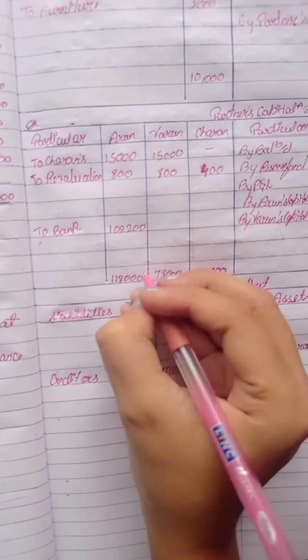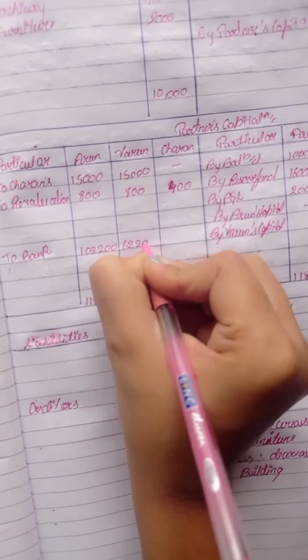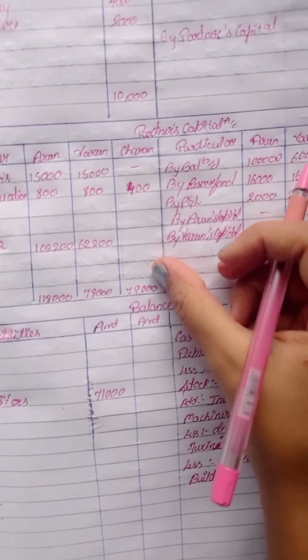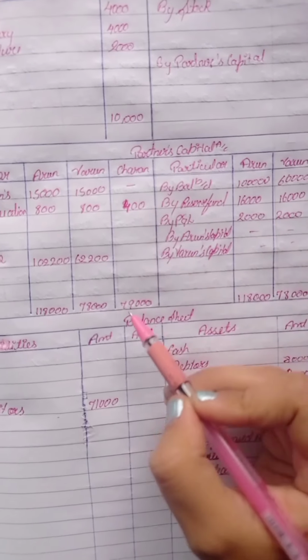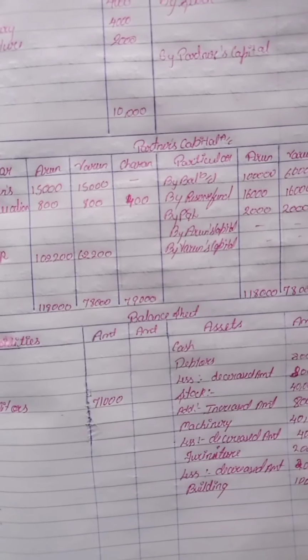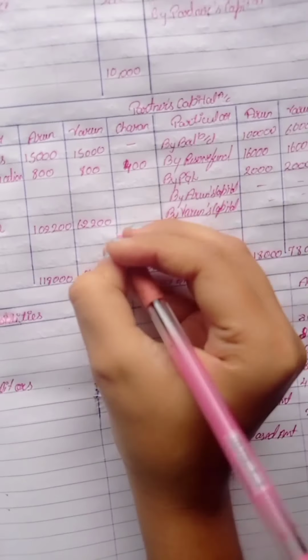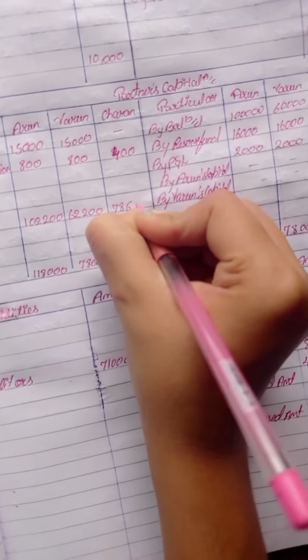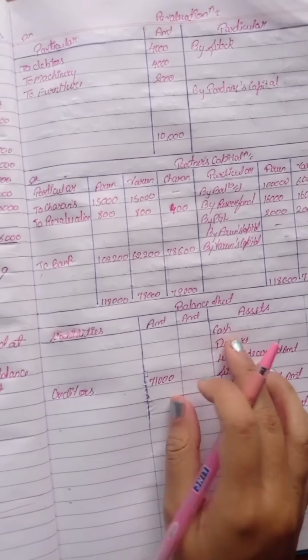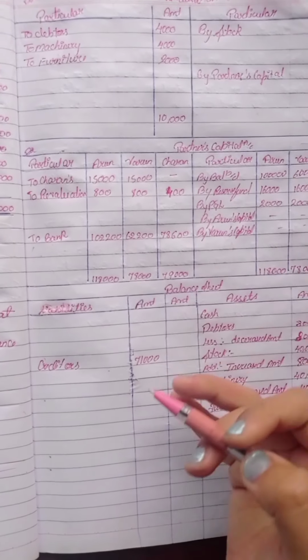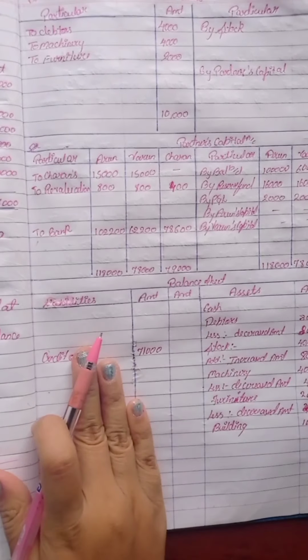So Varun's final capital is 62,200. And Charan, the retiring partner: subtract this 400 from 79,000 and you will get 78,600. So Charan's final capital is 78,600.